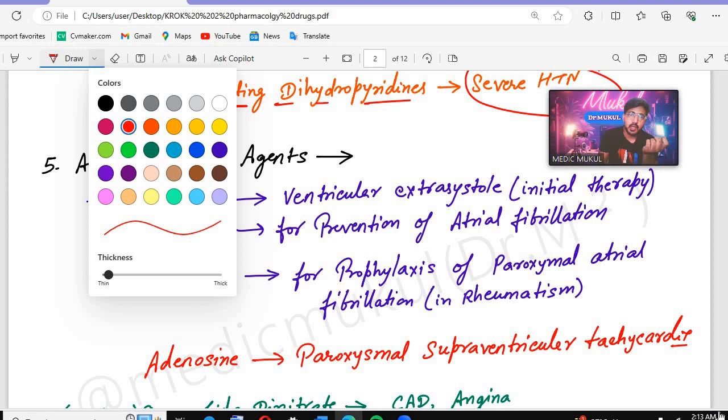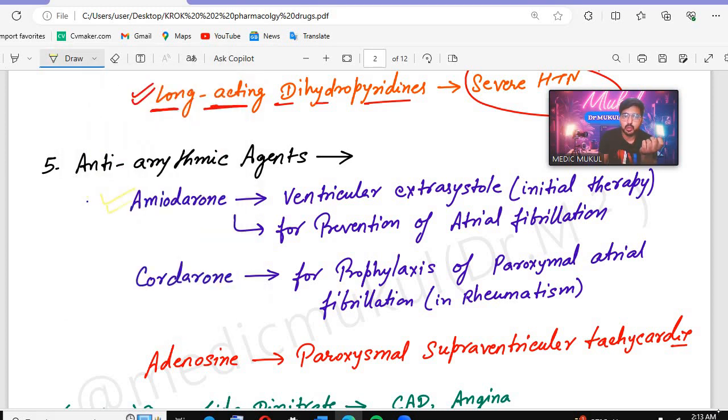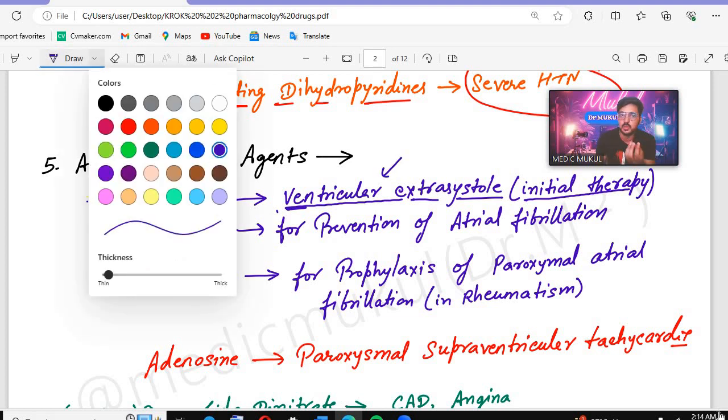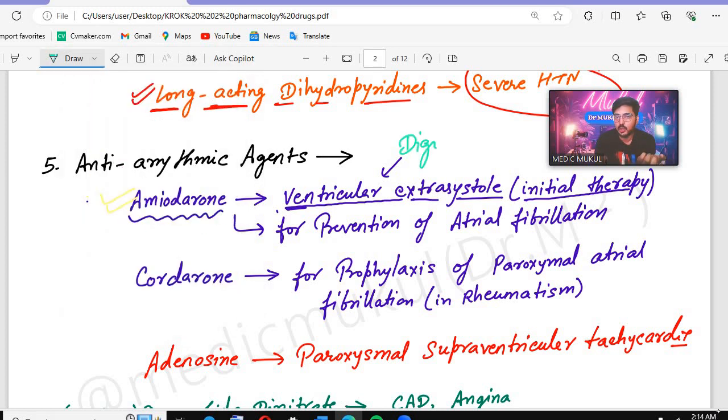So remember, if we talk about amiodarone, it is used in case of ventricular extrasystole, and used as an initial therapy. Ventricular extrasystole, I discussed earlier, is a side effect of which drug? Write down, D for DG, digoxin, that is causing the ventricular extrasystole. Now you are telling me the treatment also. Treatment is amiodarone.